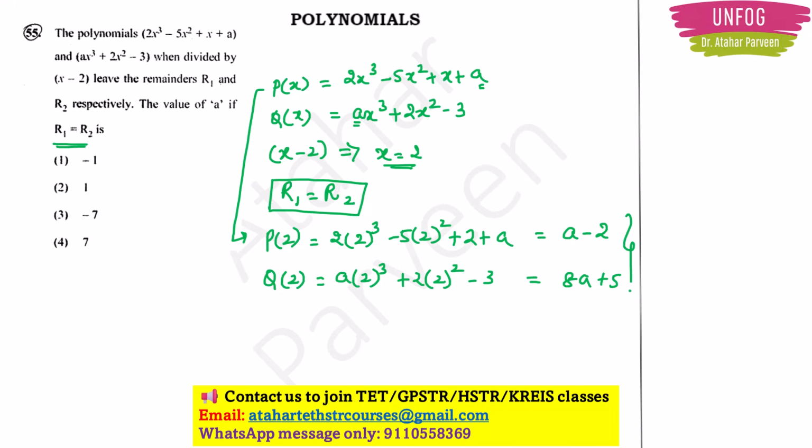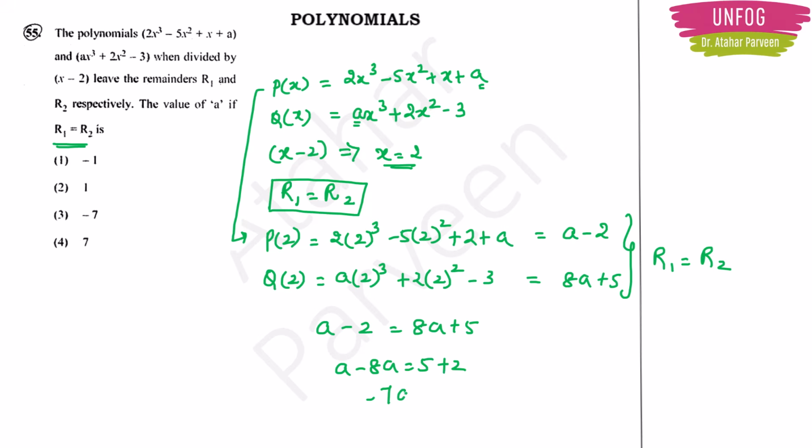Now these two should be equal because r1 is equal to r2. So a minus 2 is equal to 8a plus 5. Now if I simplify, I'll write like this, right? Like this. So I have minus 7a is equal to 7, or a is equal to minus 1. So option 1 will be the correct answer here.